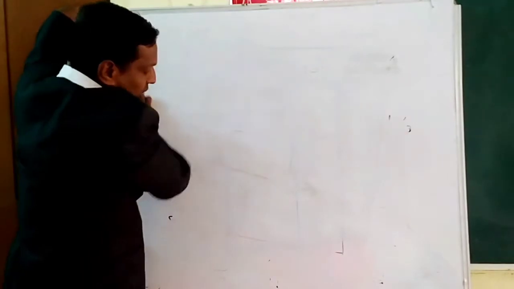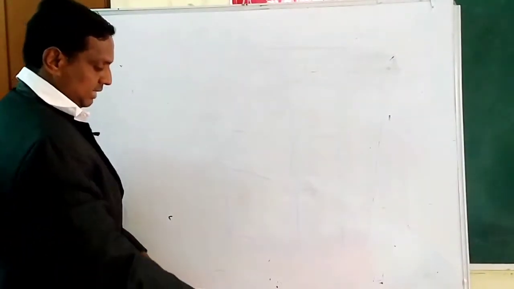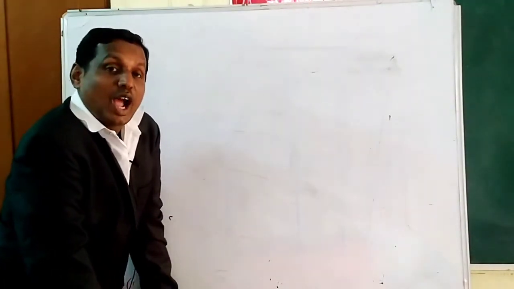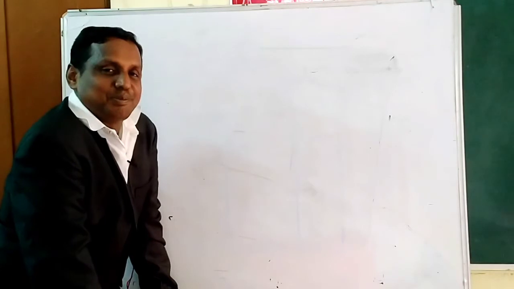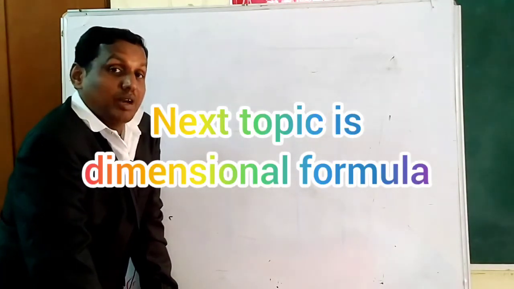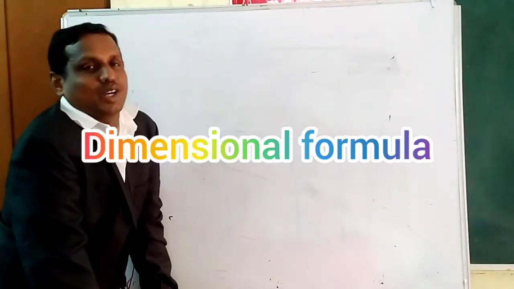So my dear students, now we can discuss something important: how to write the dimensional formula. A very important concept. First of all, you should know what the dimensional formula is.